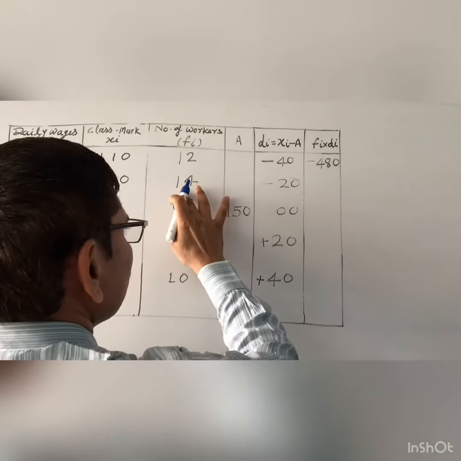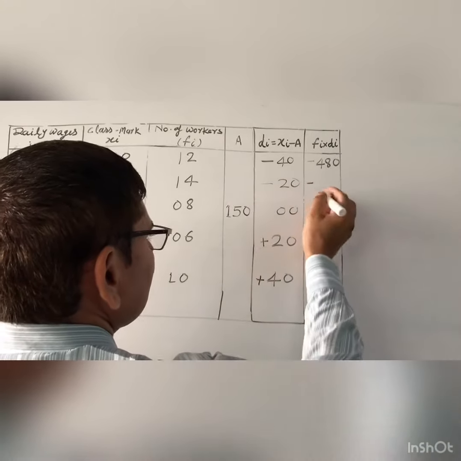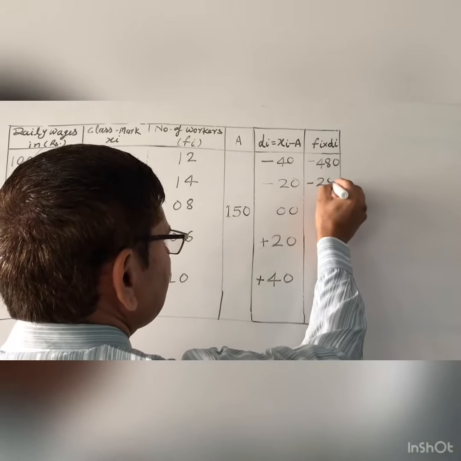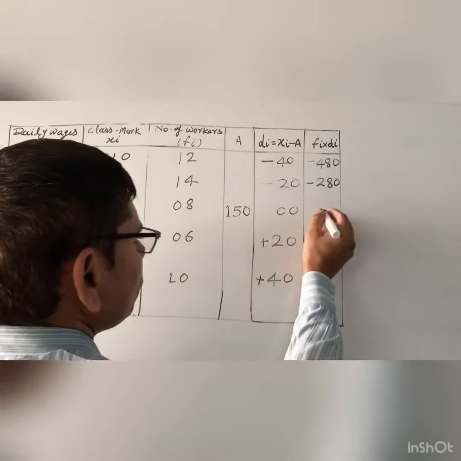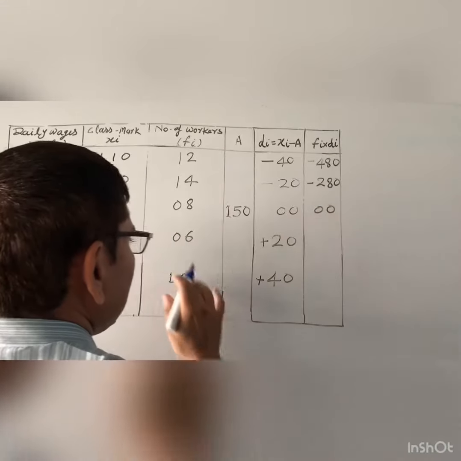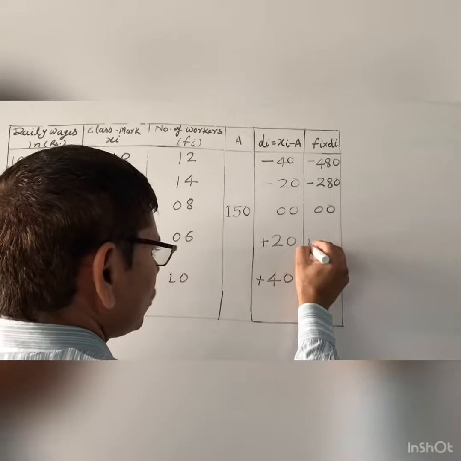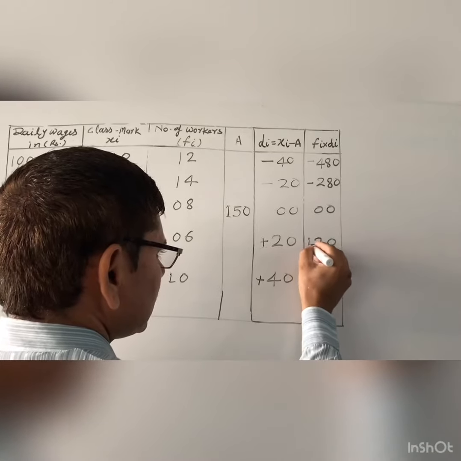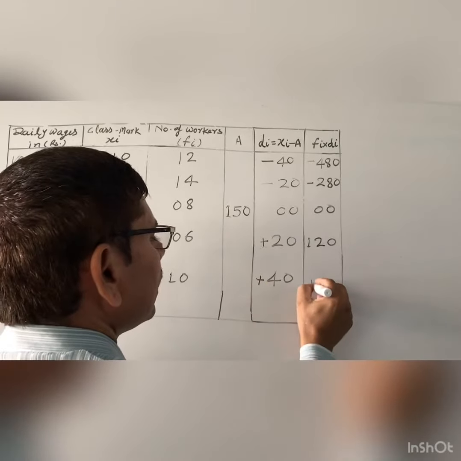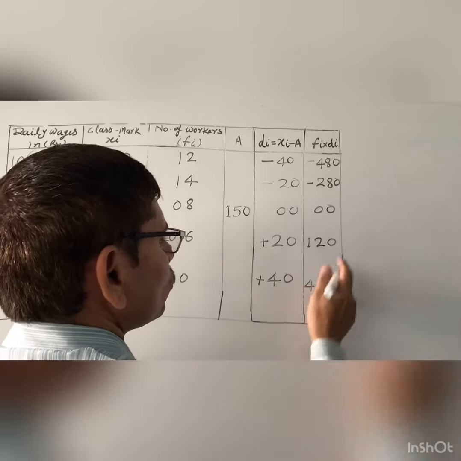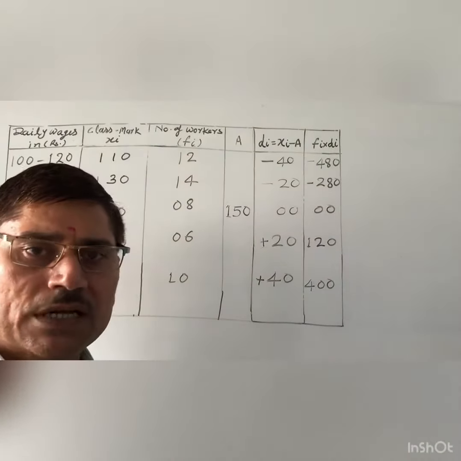After that 14 twos, with a minus sign, so this is minus 28 and 0. And 8 into 0 means you will write 0 0. After that 6 into 20, 6 twos are 12, so this is 120, and 10 into 40, that is 400. So this is the multiplication of fi into di.